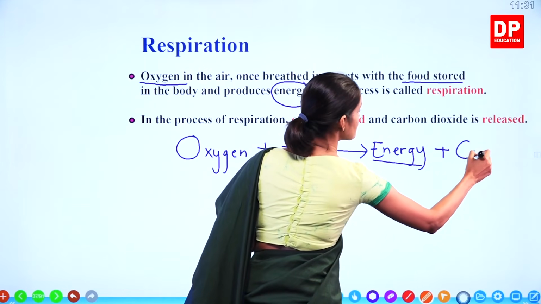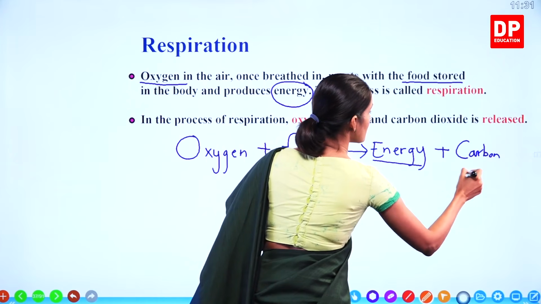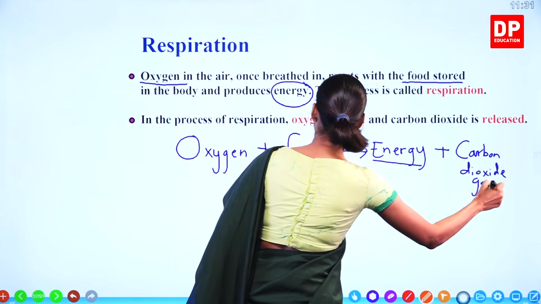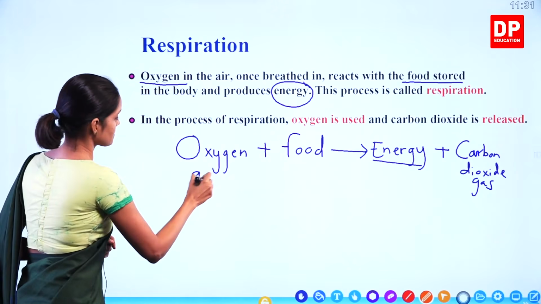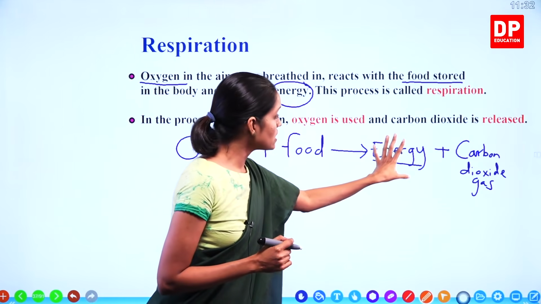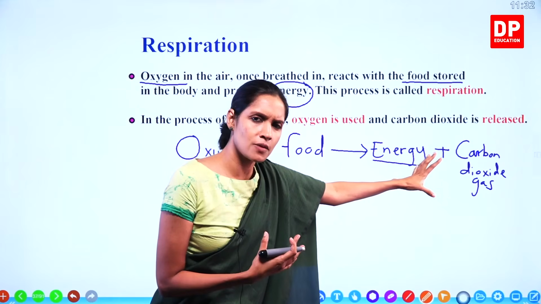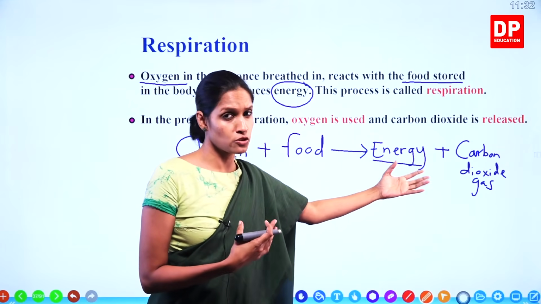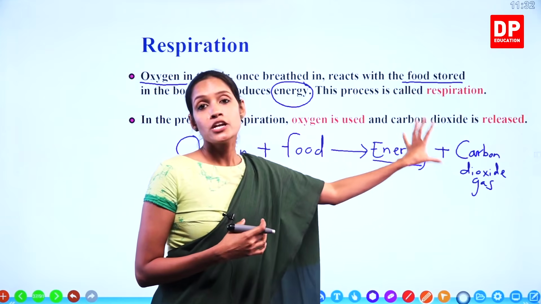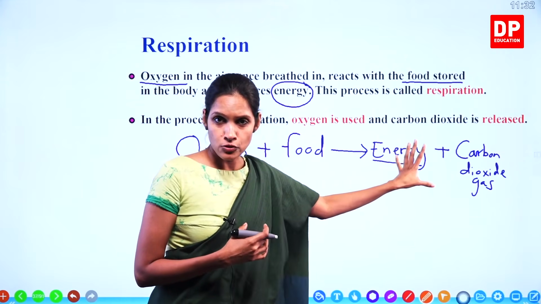Okay? Carbon dioxide gas. Oxygen is also a gas. Write it down. So oxygen gas reacts with the food stored in your body and produces energy, and as an extra product, known as a byproduct, you will learn it later, carbon dioxide gas is produced.